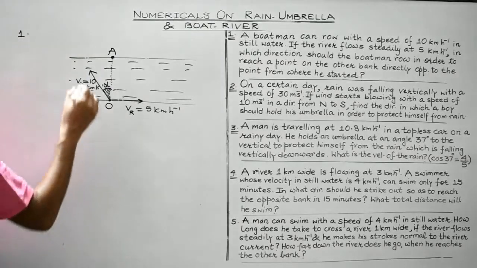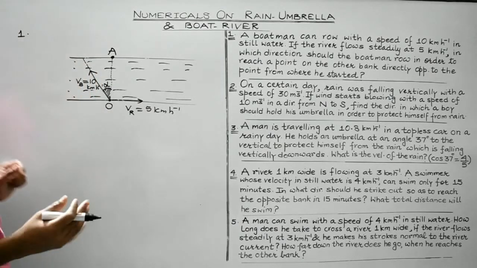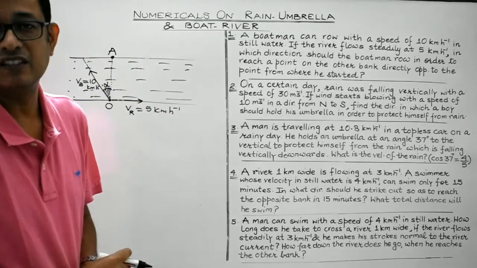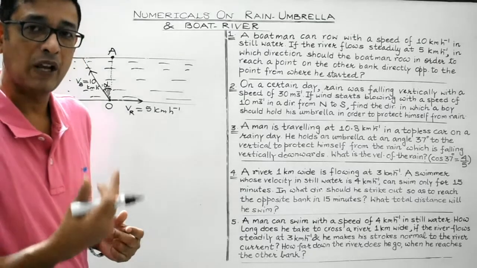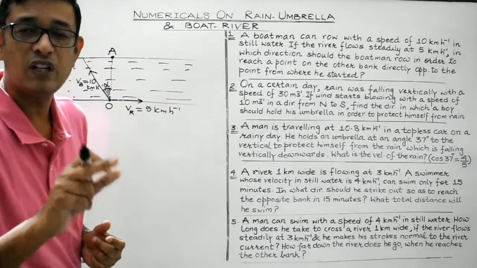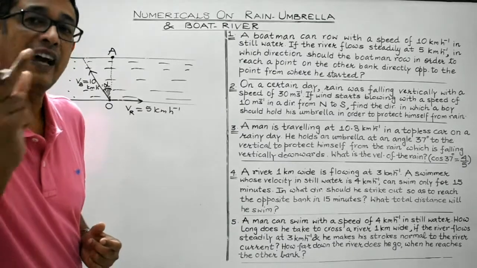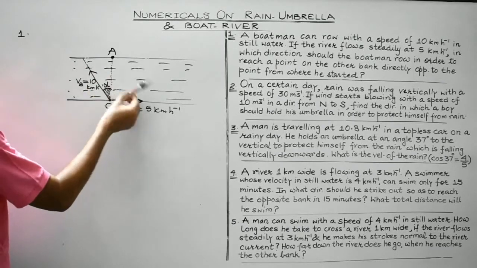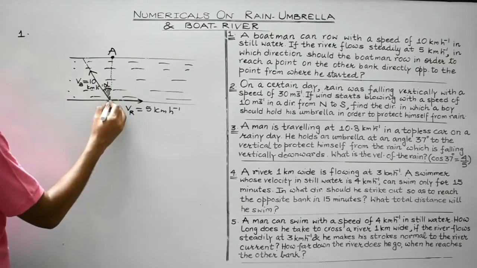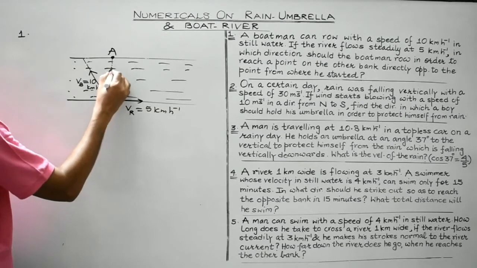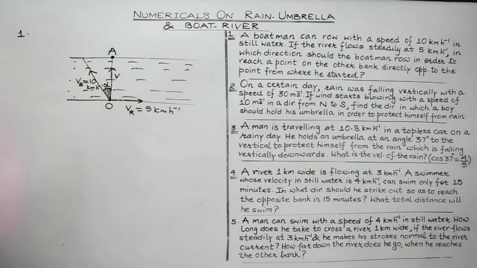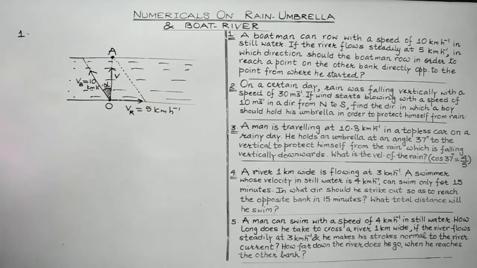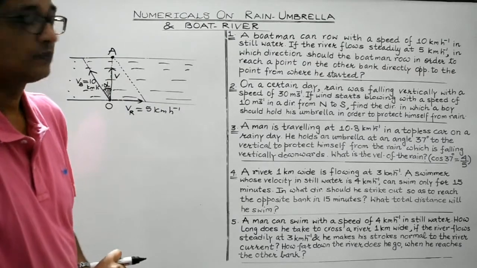Now with these two vectors, we can draw the parallelogram. As we are aware, students, parallelogram law of vector addition: if the two vectors acting at a point simultaneously be represented by the two adjacent sides of a parallelogram, then the vector resultant both in magnitude and direction is given by the diagonal of the parallelogram passing through the same point. So these are the two velocities. So the resultant must be along OA. So this will be the resultant. This is V. V is the resultant. So you can complete the parallelogram like this. This is the parallelogram. Clear, students?